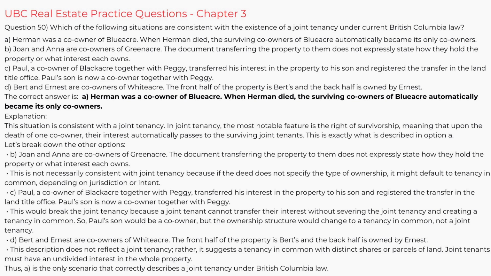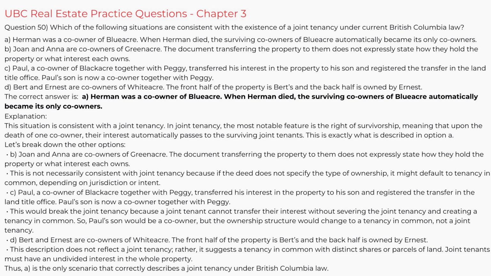D. Bert and Ernest are co-owners of Whiteacre. The front half of the property is Bert's and the back half is owned by Ernest. The correct answer is A. Herman was a co-owner of Blue Acre. When Herman died, the surviving co-owners of Blue Acre automatically became its only co-owners. Explanation. This situation is consistent with a joint tenancy. In joint tenancy, the most notable feature is the right of survivorship, meaning that upon the death of one co-owner, their interest automatically passes to the surviving joint tenants.